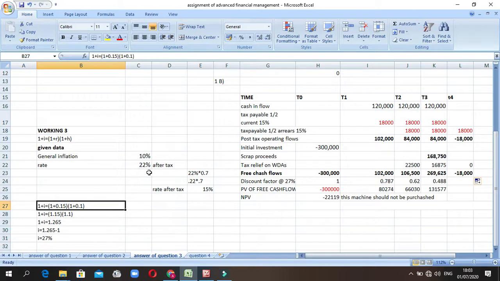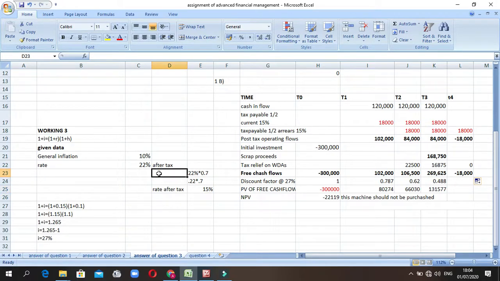Because this is after tax, we are going to use the rate after tax, which will be equal to 15. So I take 22 after tax, and I'm going to make it before tax. I put this here to get this rate of I. So that's where this comes from. You want to know where this comes from. That's the question everyone can ask themselves.